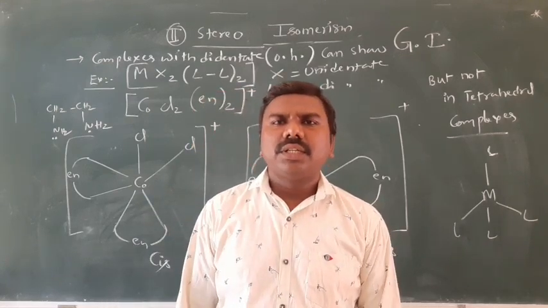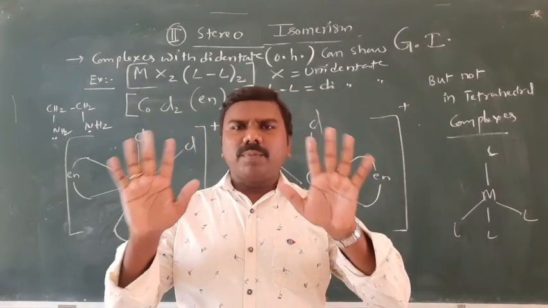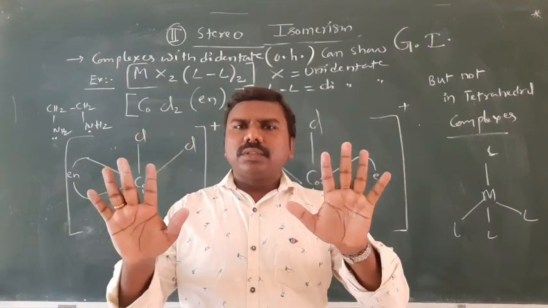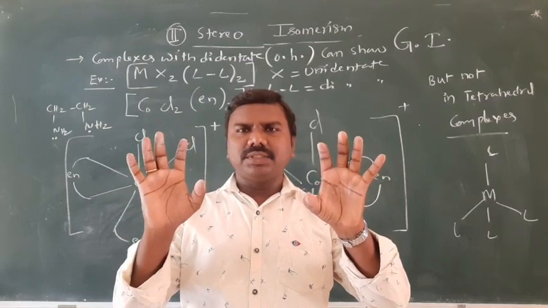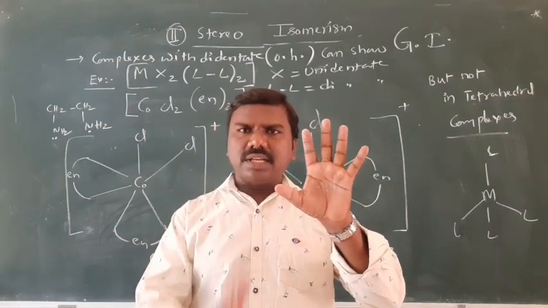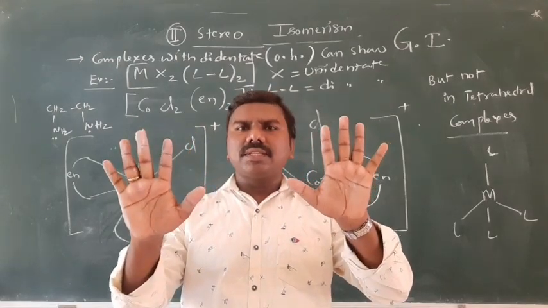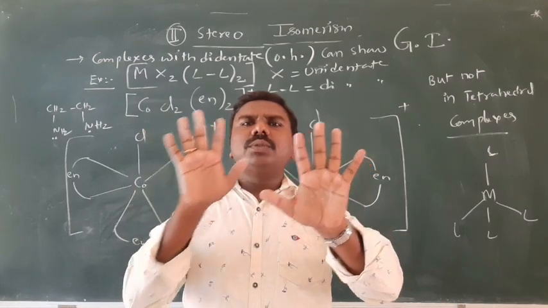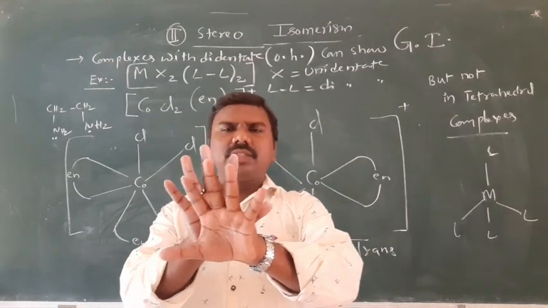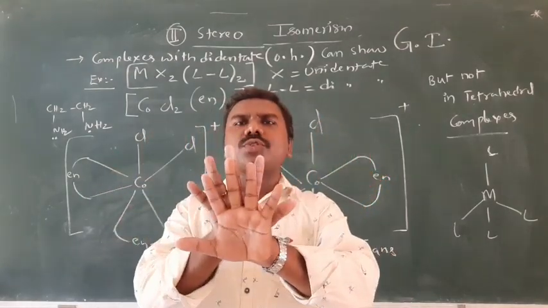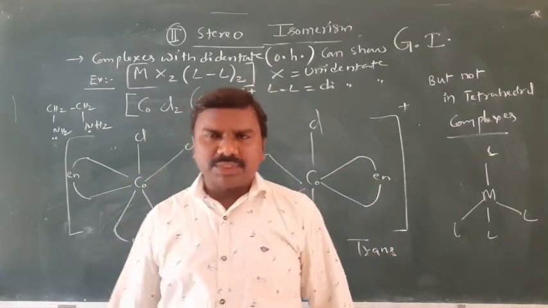You know that enantiomers are compounds having the same chemical formula that are mirror images of each other. This is the original, this is the mirror image. Just imagine there is a mirror here; if you keep this, the image is like this. Both are mirror images, but when you superimpose them, they will not match. Compounds that are mirror images but not superimposable are called enantiomers.